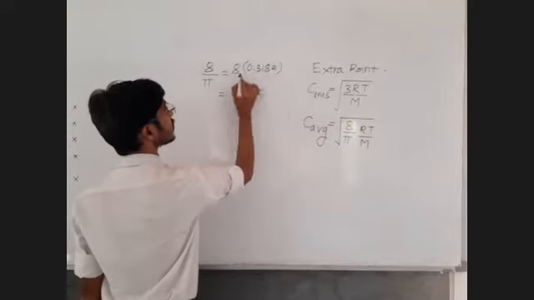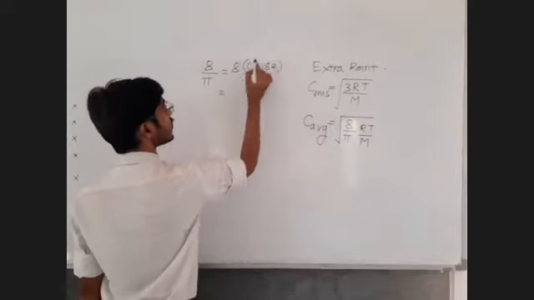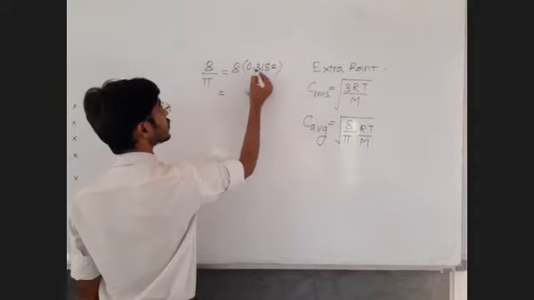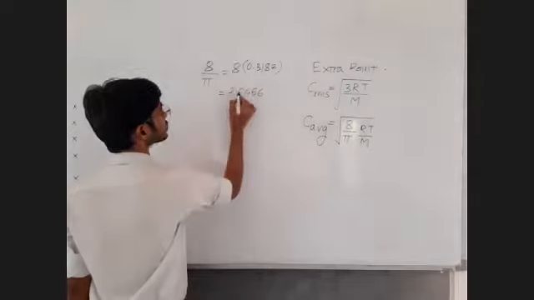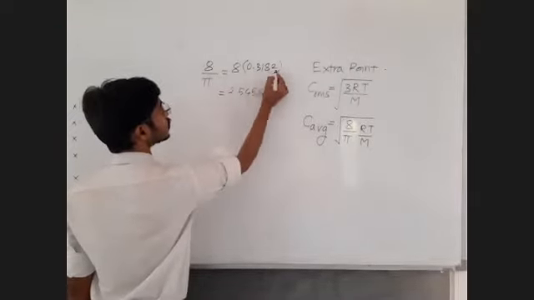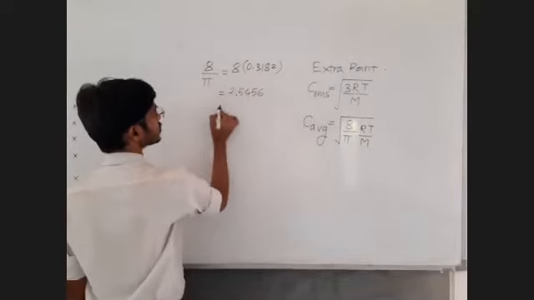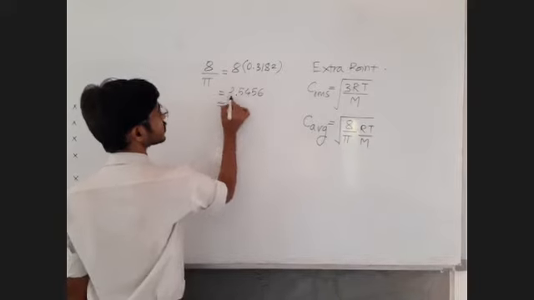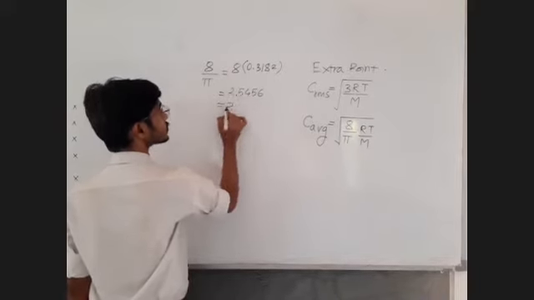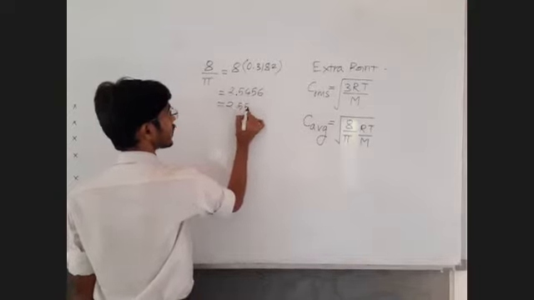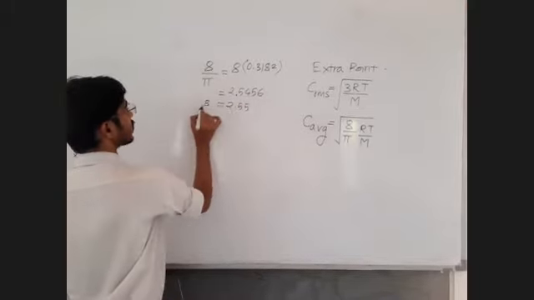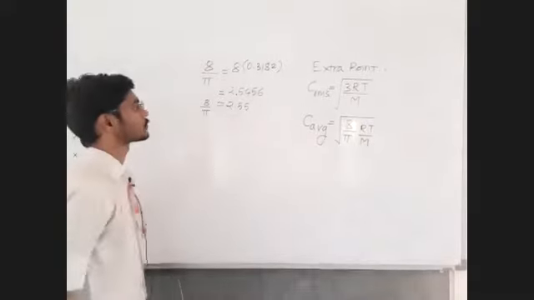Carry 6. 8 into 1 is 8, 8 plus 6 is 14, carry 1. 8 into 3 is 24, plus 1 is 25. Decimal point after 4 digits, so let us write it as 2.54, or you may write it as 2.55. So 8 upon pi is 2.55.